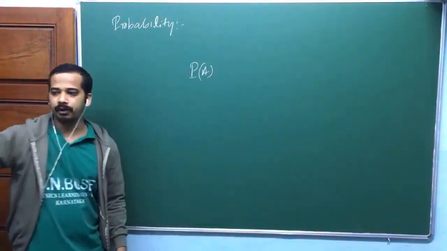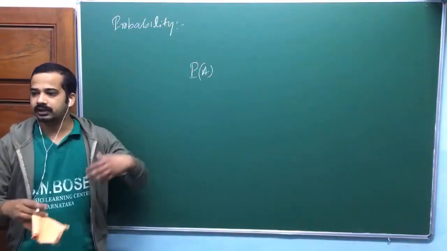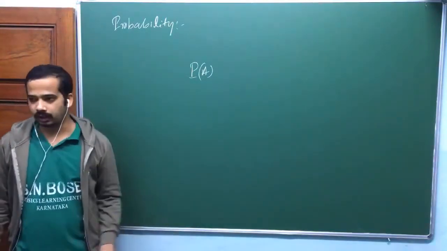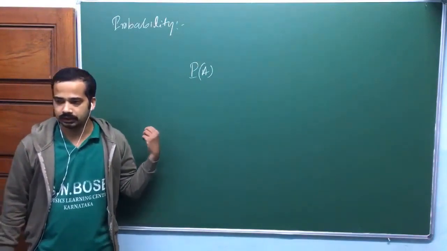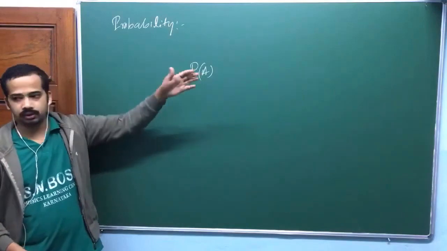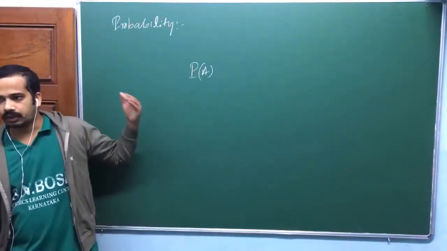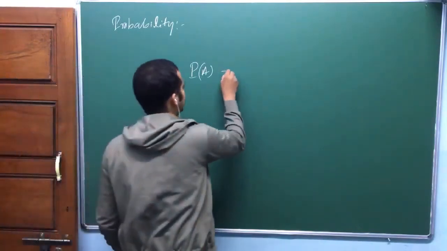So there may be different outcomes of any event, toss, or whatever you take. Among those outcomes, A is one of the outcomes. So now what is the probability of getting A? How to define this one?